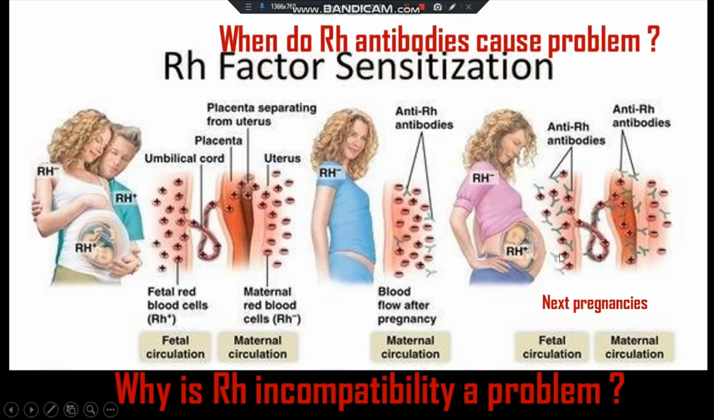And when do Rh antibodies cause a problem? Health problems usually do not occur during an Rh negative woman's first pregnancy with an Rh positive fetus. This is because her body does not have a chance to develop a lot of the antibodies. But if treatment is not given during the first pregnancy and the woman later gets pregnant again with an Rh positive fetus, she can make more antibodies, and more antibodies put a future fetus at risk.